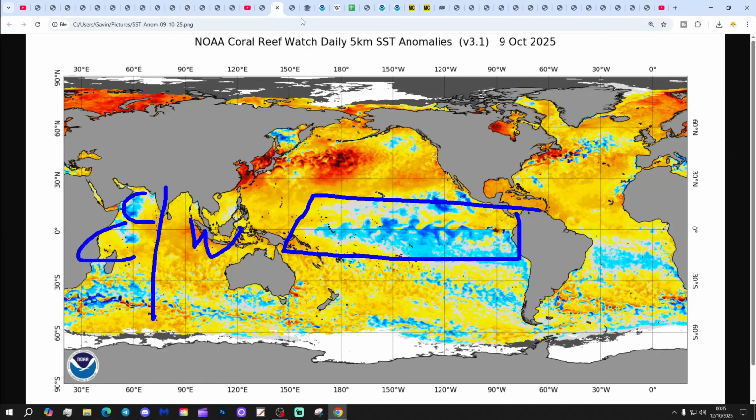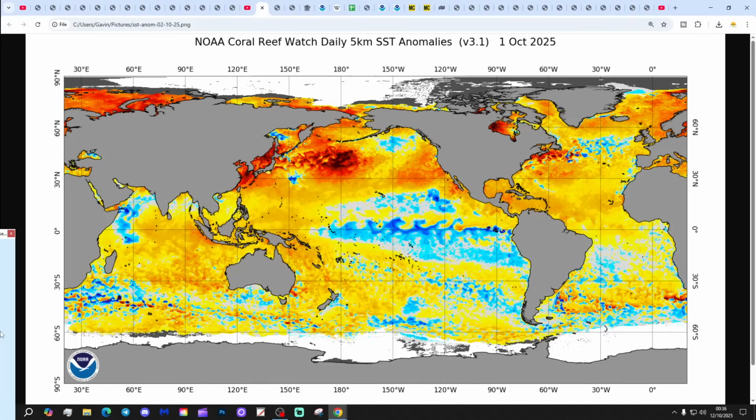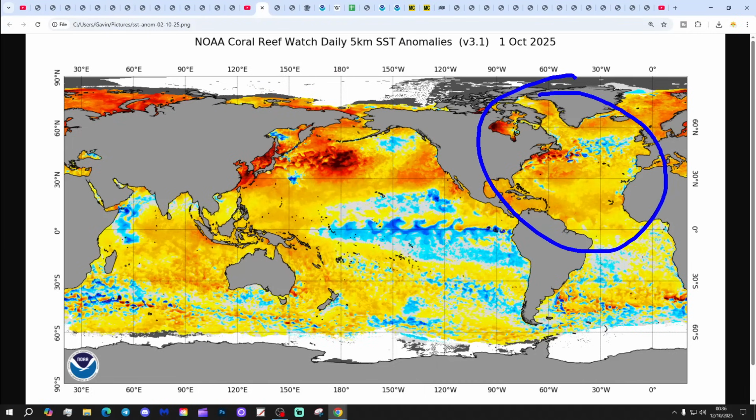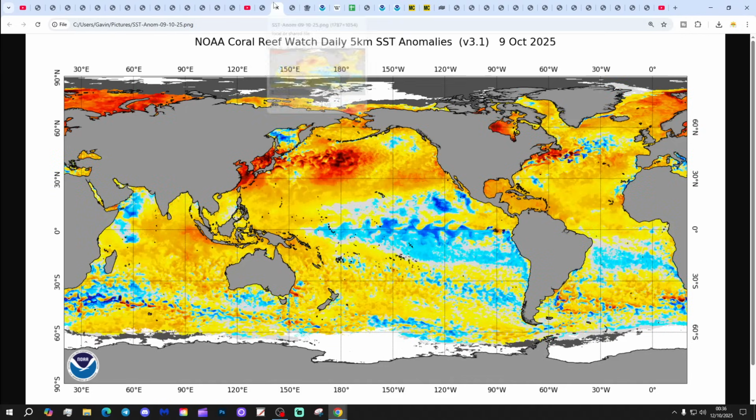And then moving on to the North Atlantic, again, this is how things were looking over here last week, and this is the latest. So not much change. Most areas continue to be above average with sea surface temperature. It's just a little bit cooler through here, a bit warmer through here.